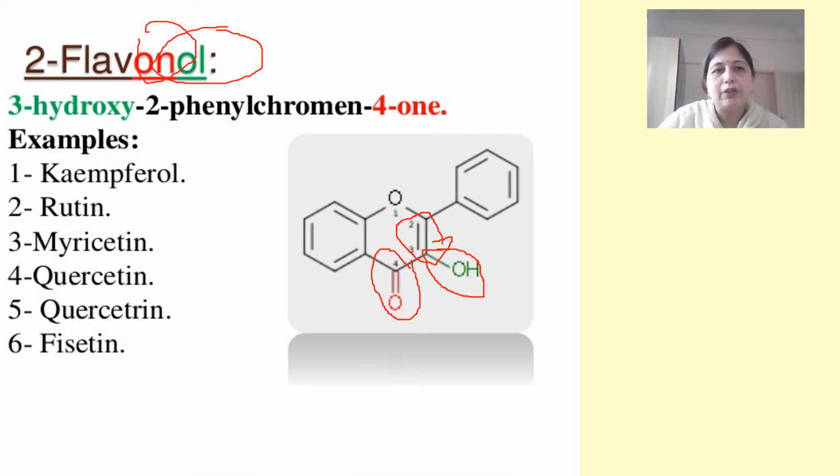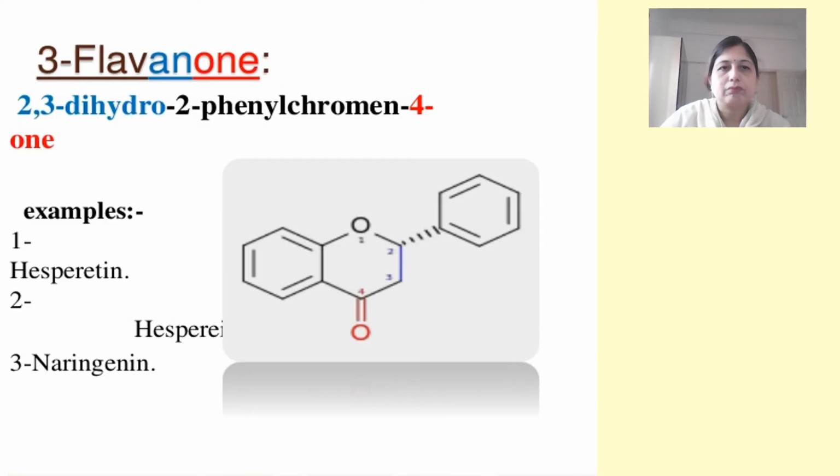The examples for this are kaempferol, quercetin, and rutin, which are very well known antioxidant flavonoidal compounds. The third classification is flavanone. Here the difference between a flavone and a flavanone lies only in that there is no double bond at the second and third position. The rest of the structure is exactly the same. So this is a flavanone structure without the double bond at the second and the third position.